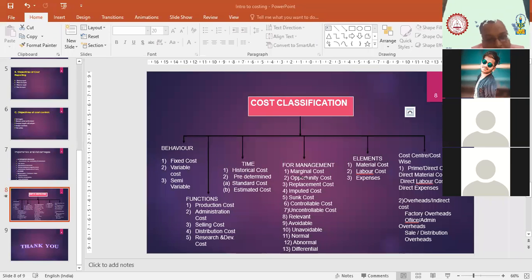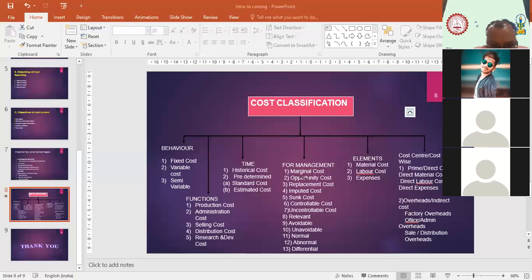Okay. Next one is relevant cost. Relevant cost is that cost which is relevant for a specific purpose or specific situation. Let's take an example. Today's depreciated price of that old machinery, the machinery I gave you as an example, is relevant for its sale.